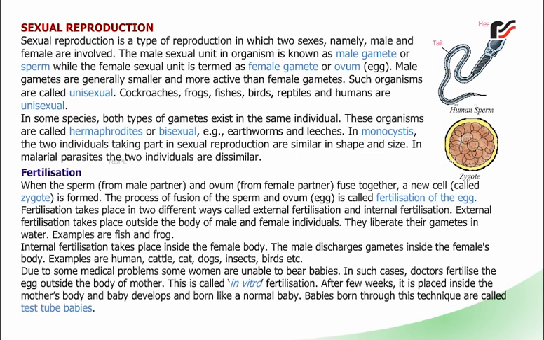Due to some medical problems, some women are unable to bear babies. In such cases, doctors fertilize the egg outside the body of the mother. This is called in vitro fertilization. After a few weeks, it is placed inside the mother's body and the baby develops and is born like a normal baby. Babies born through this technique are called test tube babies.